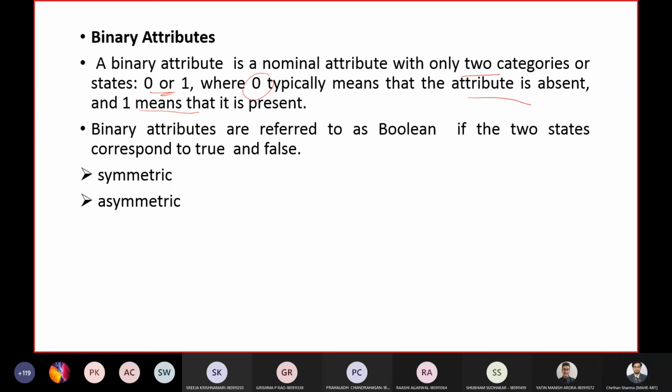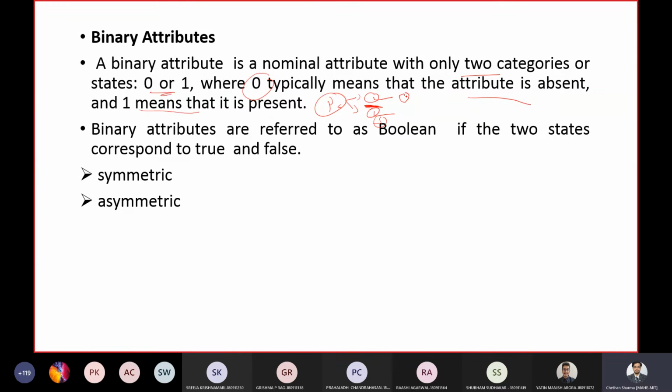For example, consider a scenario where a patient undergoes a medical test. There are two possible outcomes: either the test is positive or the test is negative. There is no third or in-between option between 1 and 0.